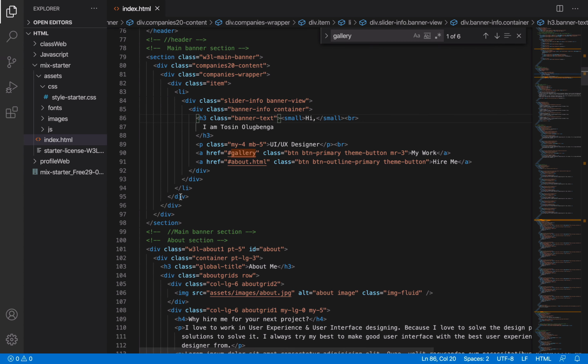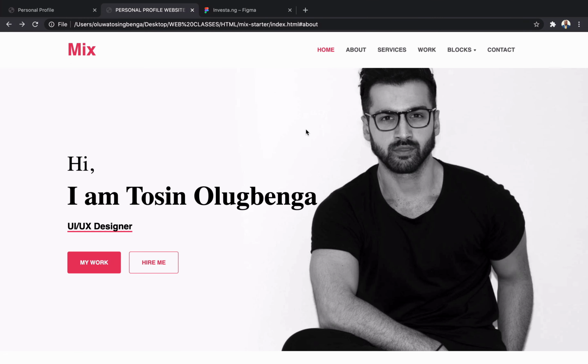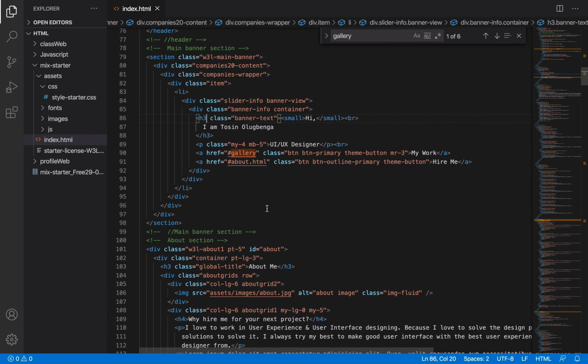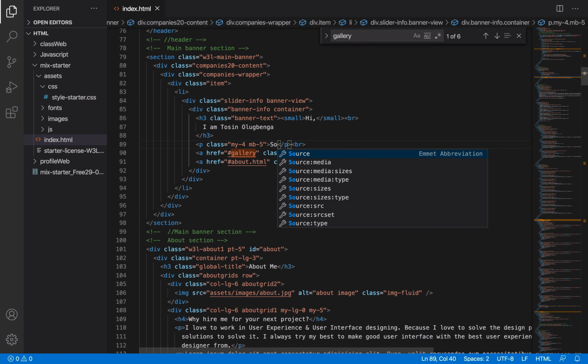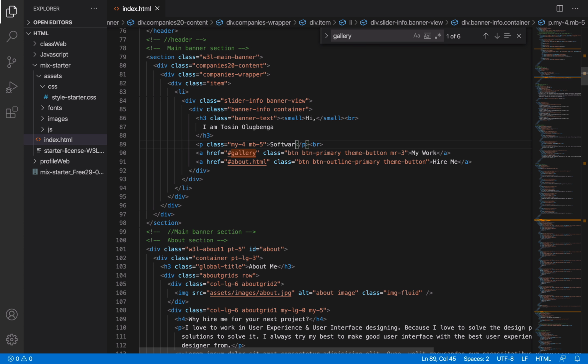Alright, so that's fair. So this BR is line break. This small is that it should make HI small. So it's smaller than I am Tosin Olugbenga. So this one is bold. I am Tosin Olugbenga is bold. So that is that. Then my work, UI UX designer. So I'm not a UI UX designer. I'm a software developer. So I'm going to change it to software developer. Whatever you are, you can change it to that.